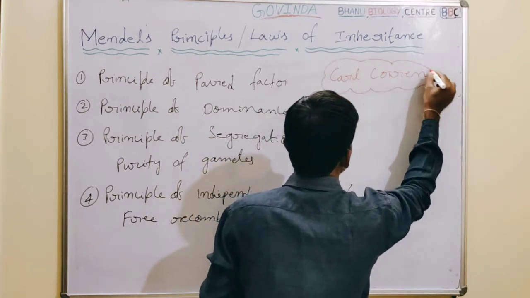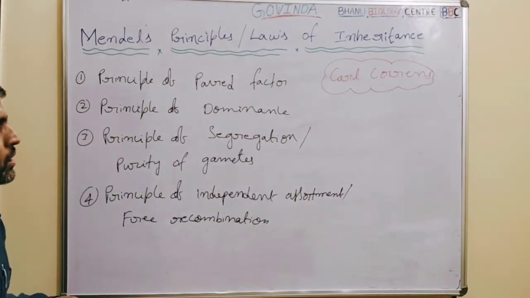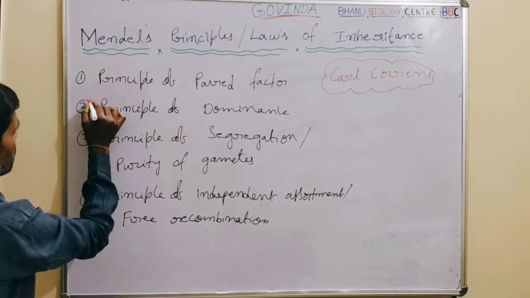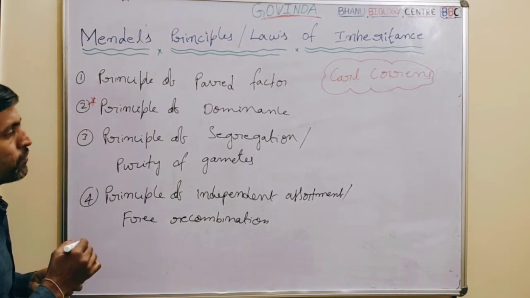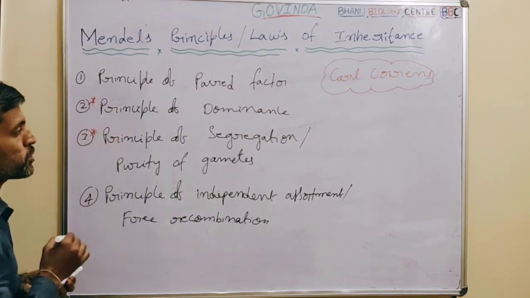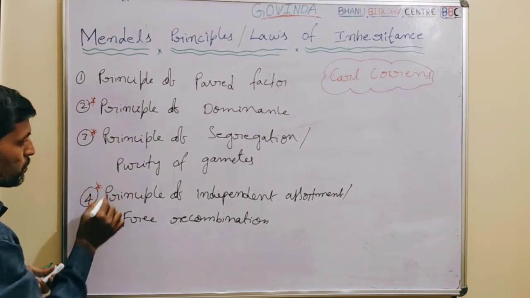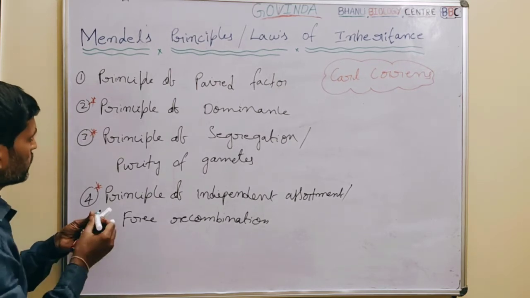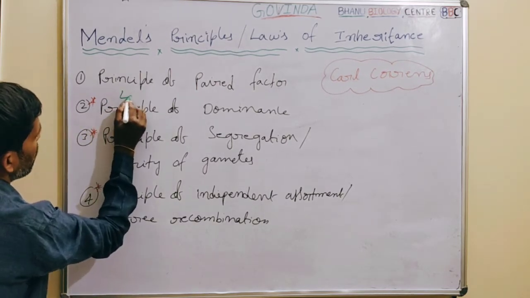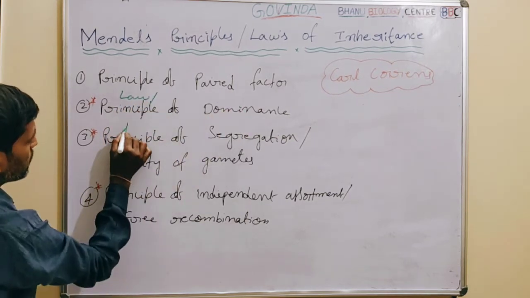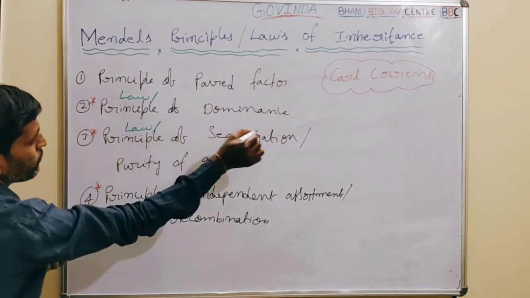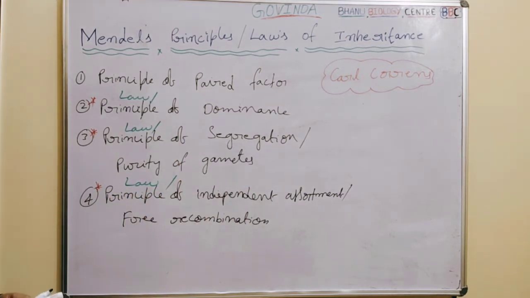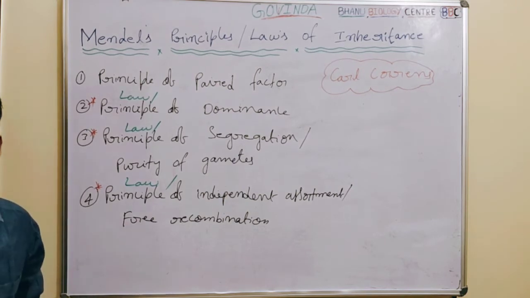He gave it to the principle of dominance, the principle of segregation, and the principle of independent assortment. Now we can refer to these as law of dominance, law of segregation, and law of independent assortment, or law of free recombination.